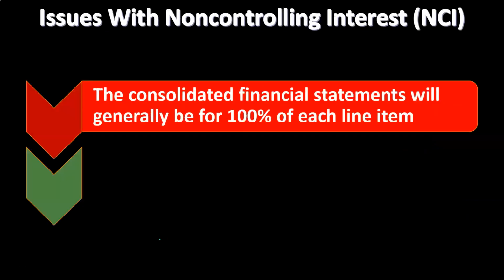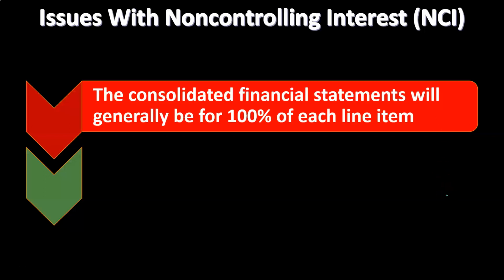Issues with the non-controlling interest, the NCI. So now we have a situation where we're saying, all right, we have a parent-subsidiary relationship. We want to think about consolidating if there's a controlling interest over the 51%, great. But we still have this non-controlling interest. What's going to be the problem? What kind of problems is that going to cause us when we do the consolidation?